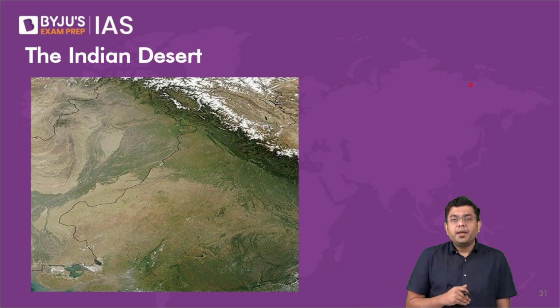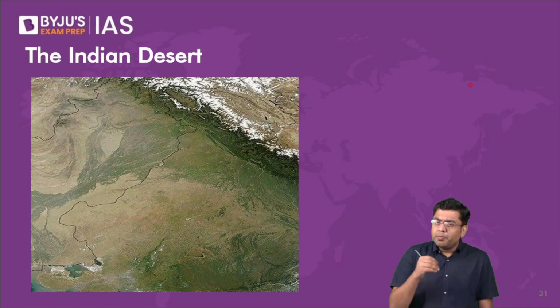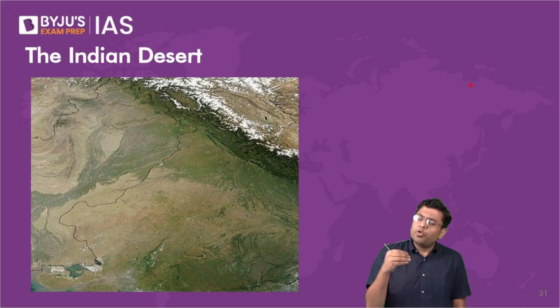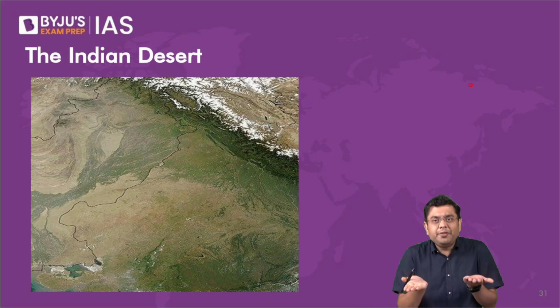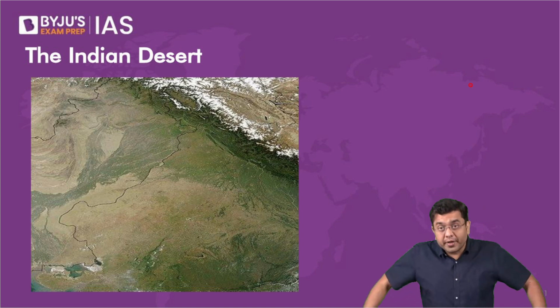But then the Indian plate moved north. We have talked about the period just before the collision between the Indian and the Eurasian landmass, when the Tethyan sea floor was getting uplifted.